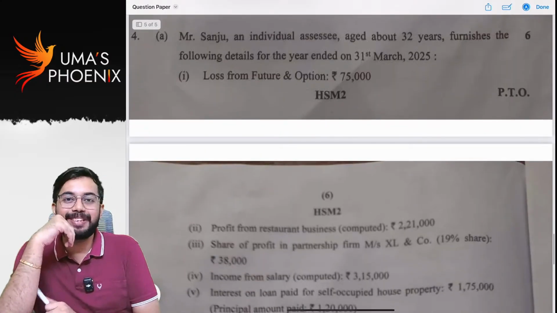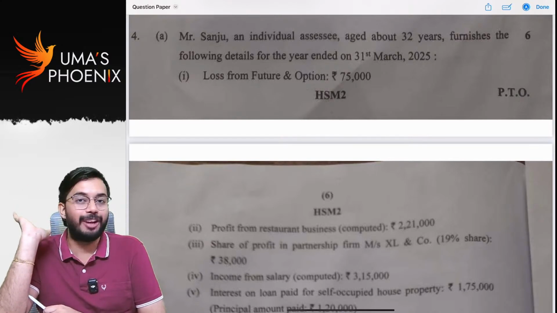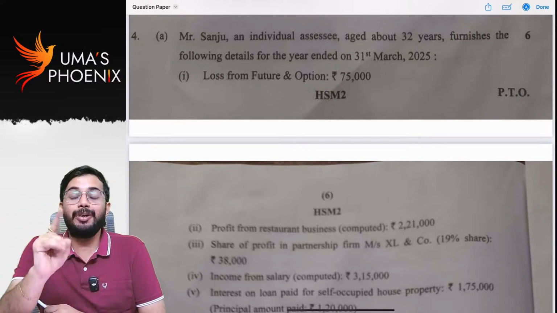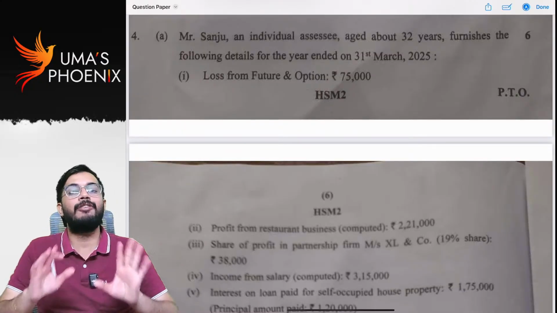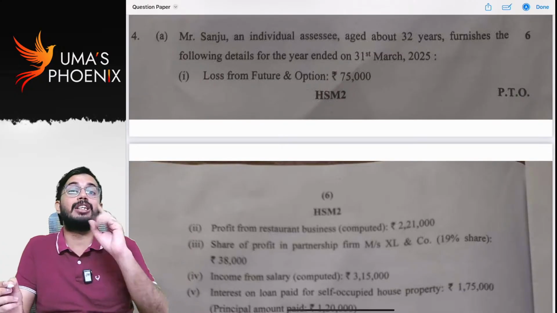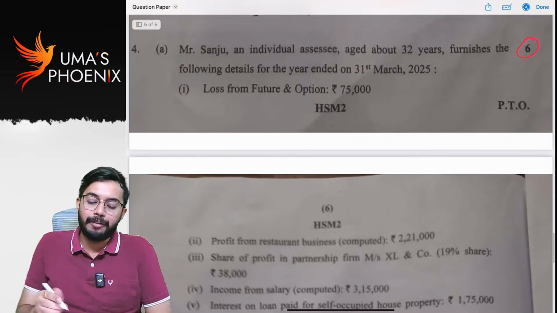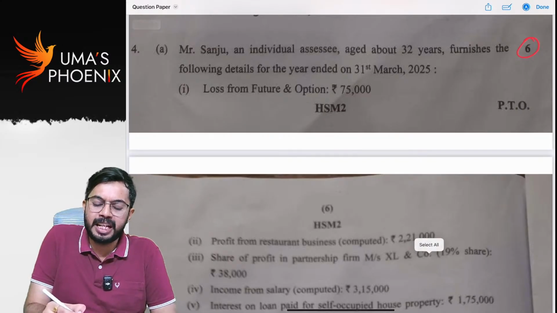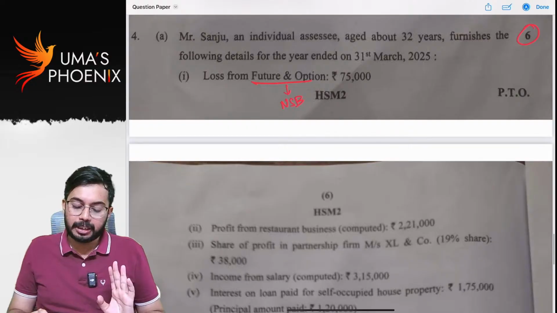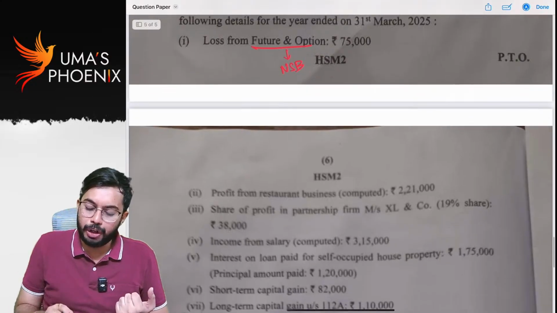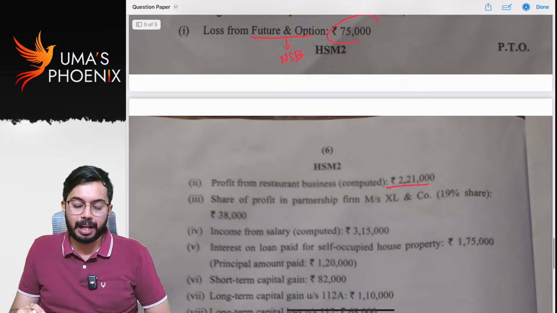In the day before exam strategy, second priority should be given to clubbing of income, set off of losses and agricultural income. I told you if a question comes, the weightage is very high, so you can revise set off of losses very quickly. You can see a 6 marks question was asked from set off of losses. Super. Loss from futures and options. Futures and options is not speculative business. It is non-speculative business. Next, profit from restaurant business. So you can set off loss from options and futures against profit from restaurant business.